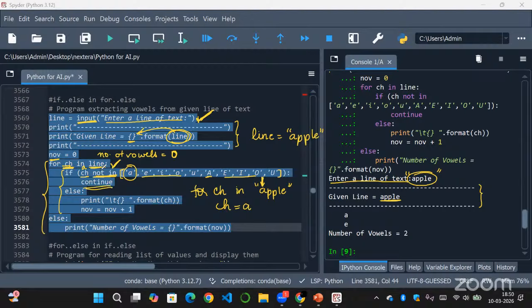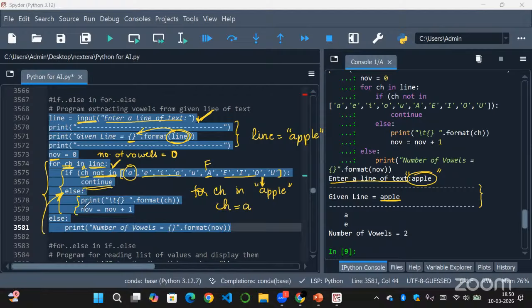But ch, which is A, is present in this list. So this condition will become false and the else condition will be executed. As the if condition, A not in list of vowels, is false, else will be directly executed.